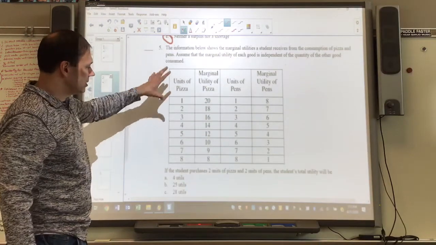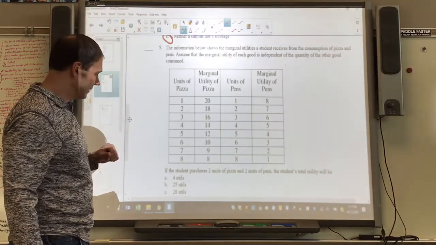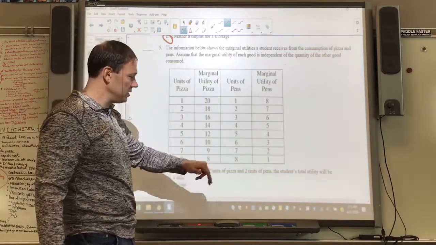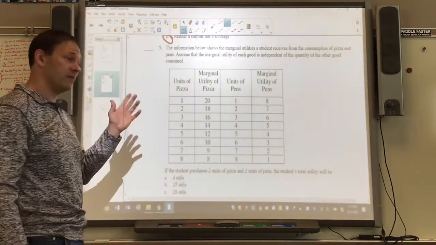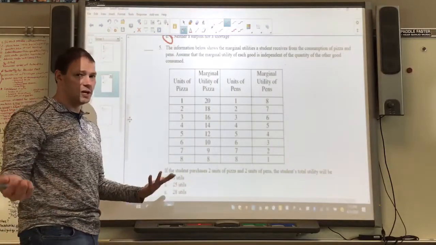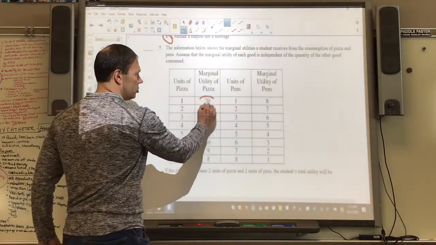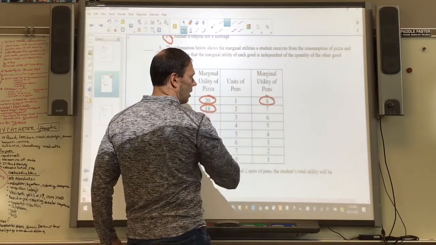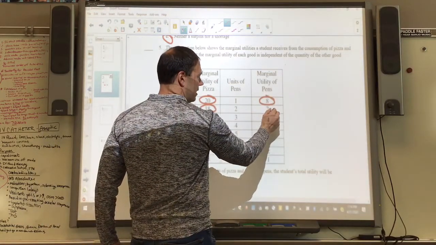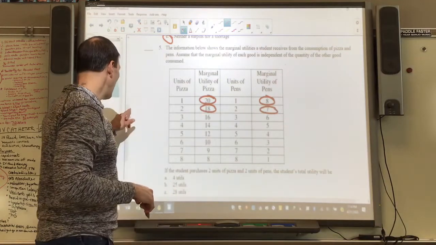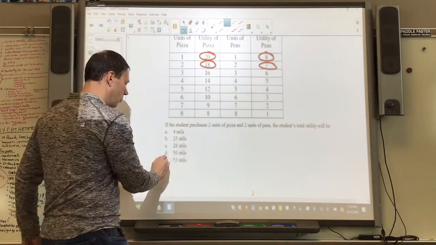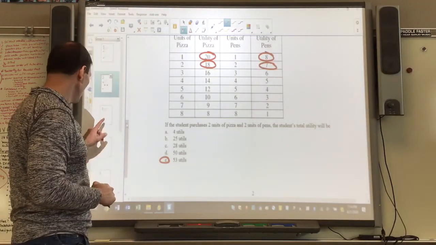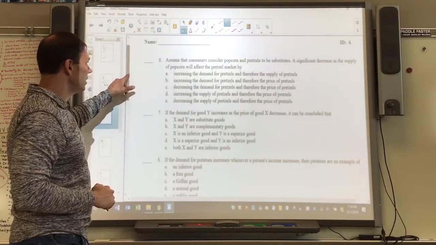Number five, we got this information here with marginal utility, and what it's asking for is the total utility of two pizzas and two pens. Okay, they give you the marginal. Marginal means additional, so you just have to add them all up. First pizza gets you 20 utils, second one gets you 18, plus the first pen, which is 8 utils, and the second one, which is 7. Add all of those up, and it should equal E, 53 utils. Number 5 is E.